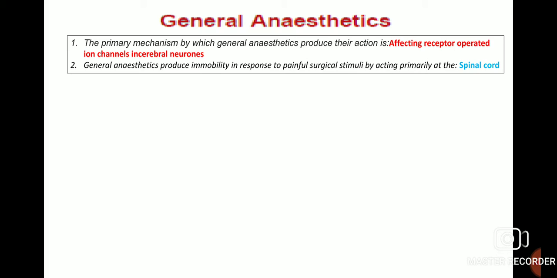The primary mechanism by which general anesthetics produce their action is affecting receptor operated ion channels in cerebral neurons. General anesthetics produce immobility in response to painful surgical stimuli by acting primarily at the spinal cord.